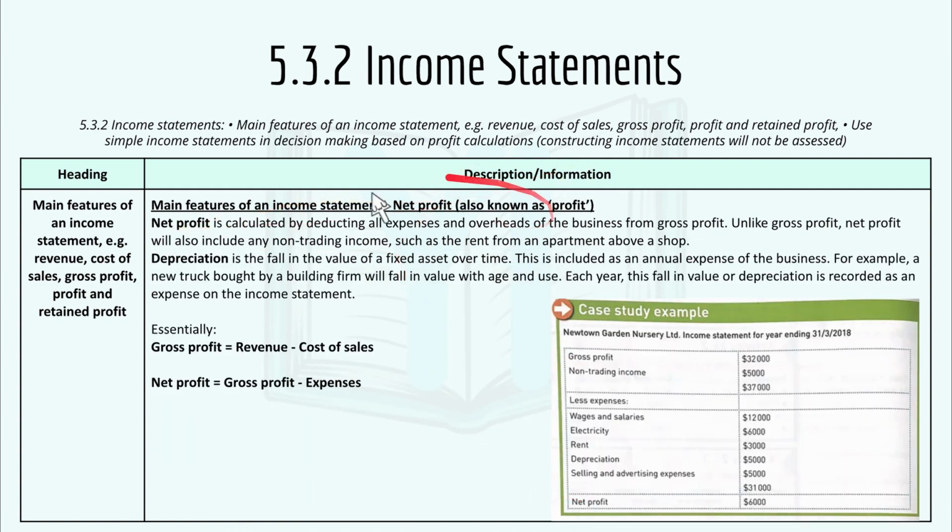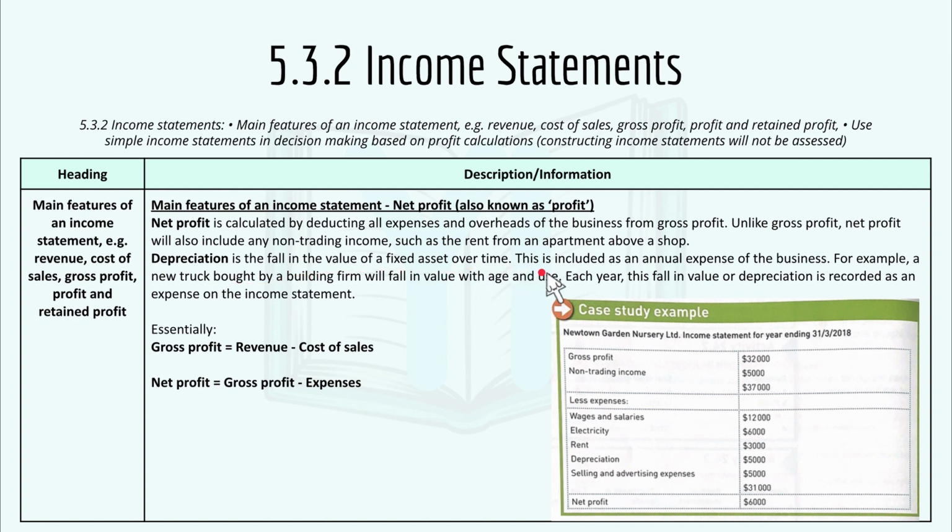Then we have net profit. Net profit is calculated by deducting all expenses and overheads of the business from gross profit. Unlike gross profit, net profit will also include any non-trading income such as the rent from an apartment above a shop. And depreciation is a fall in the value of a fixed asset over time.